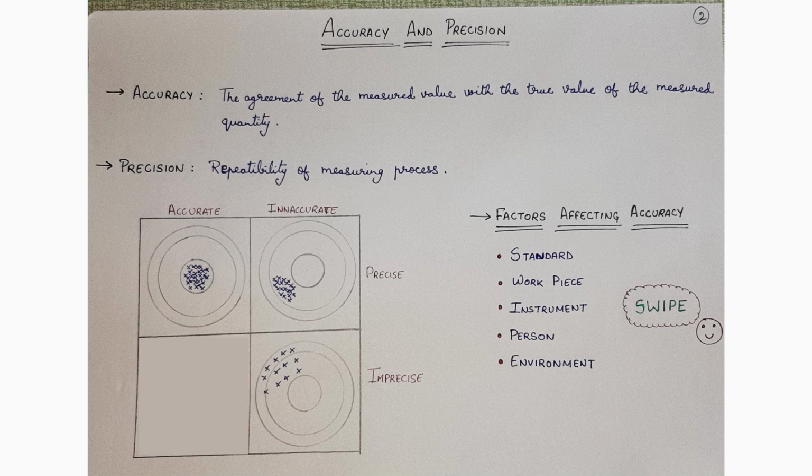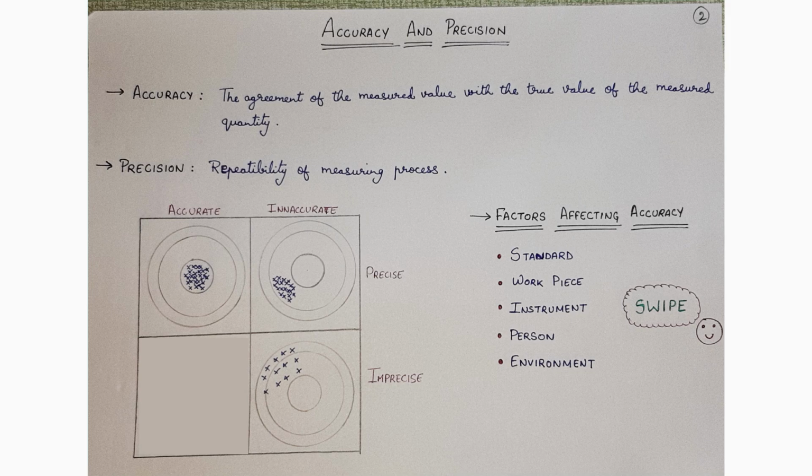Now comes the two important terms that all of us are a bit confused about, that is accuracy and precision. Talking about accuracy, it is the closeness of the measured value to the true value. That is how close you are able to obtain the value to the true value.